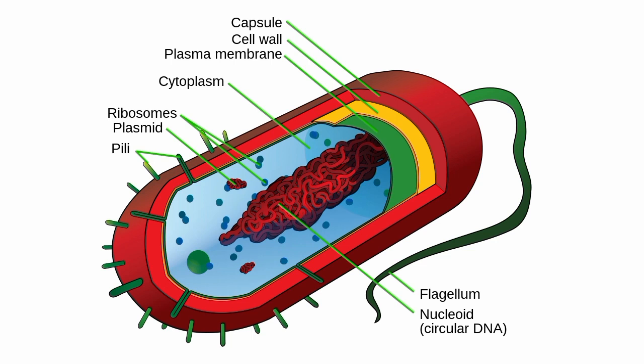That is the capsule, the red one, the first layer. The second one, the yellow one, is the cell wall. The cell wall is a rigid framework of polysaccharides cross-linked by peptide bonds. It's compared with the plant cell wall, which is made of cellulose. The next one, in green, is called the plasma membrane. The plasma membrane, sometimes called the cell membrane, is a phospholipid bilayer. It's flexible, not rigid like the cell wall.